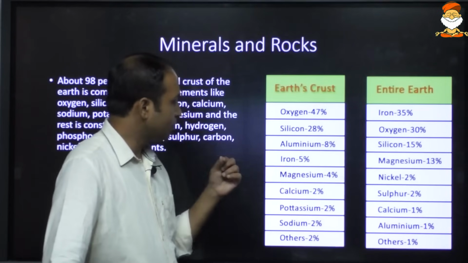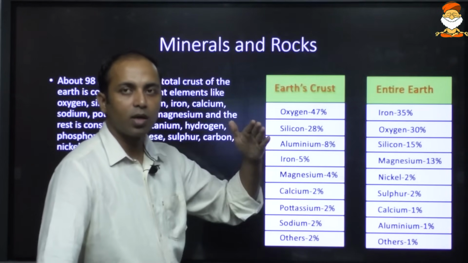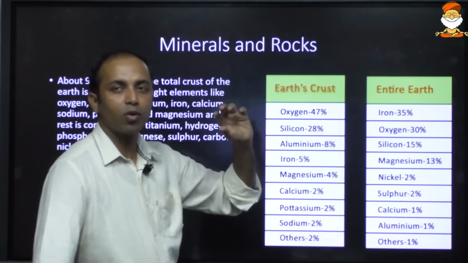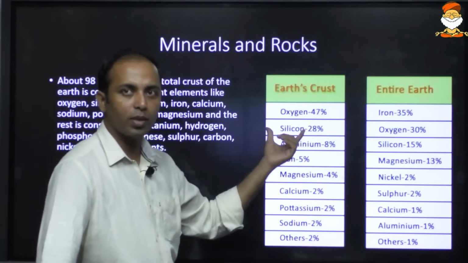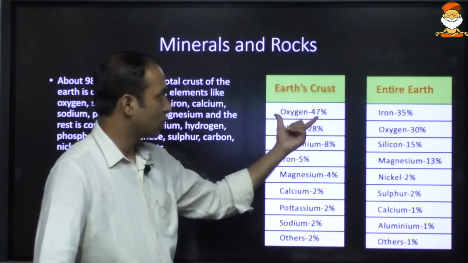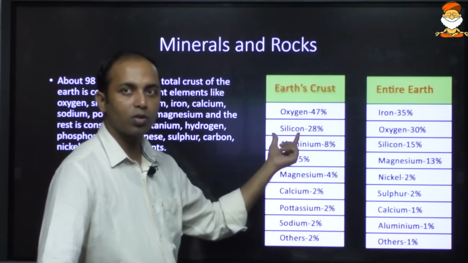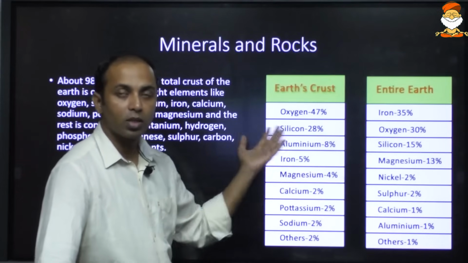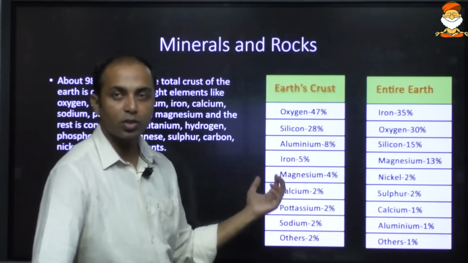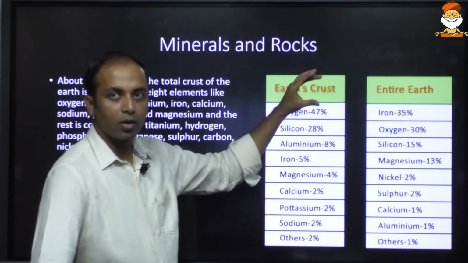Many students think that silicon is there in the continent, silicon is there in the ocean also, so silicon would be highest, but that is wrong. In the earth's crust, oxygen is highest because all of these silicon, aluminum, magnesium are in oxide form: silicon oxide, aluminum oxide, magnesium oxide. So it is oxygen which is highest in the earth's crust.